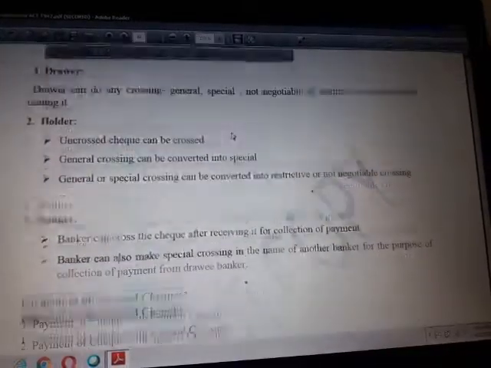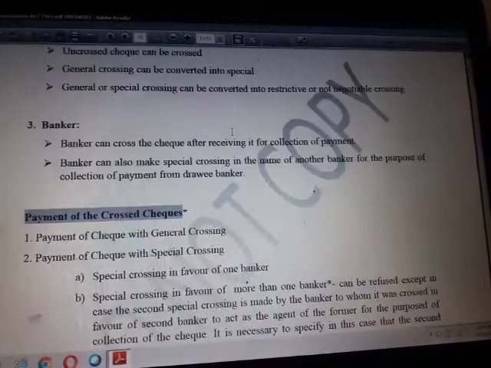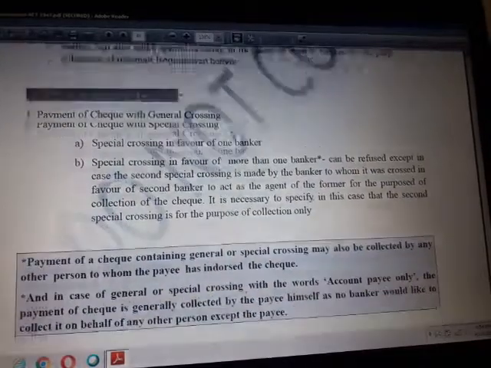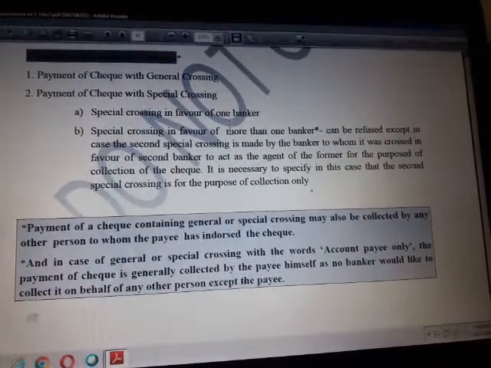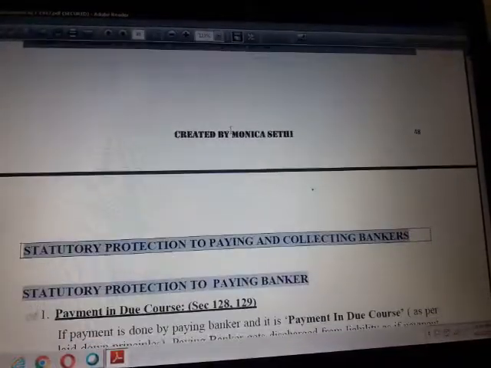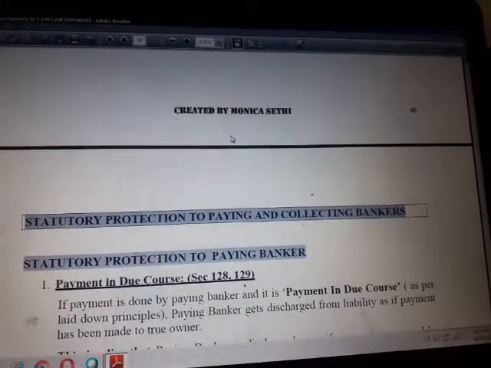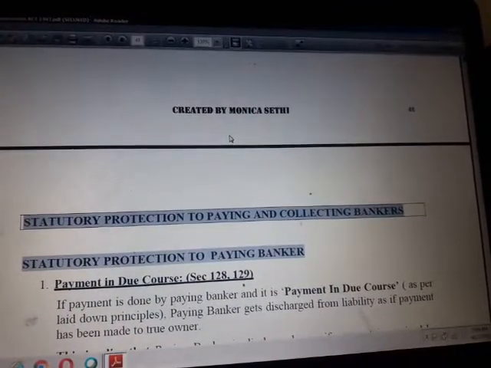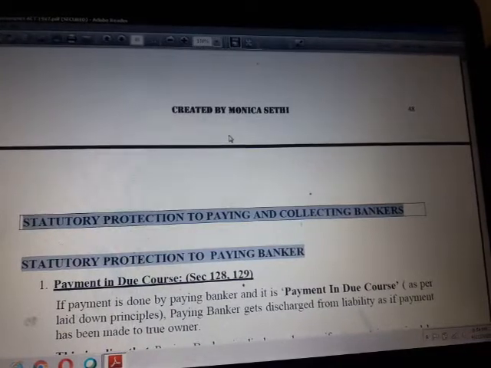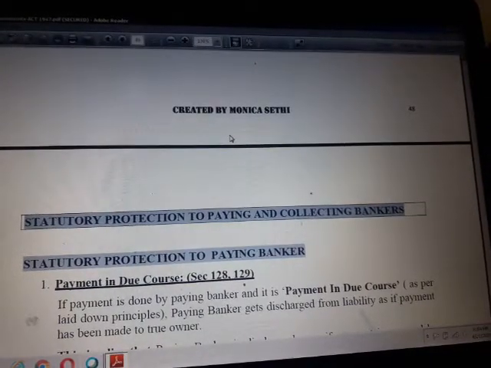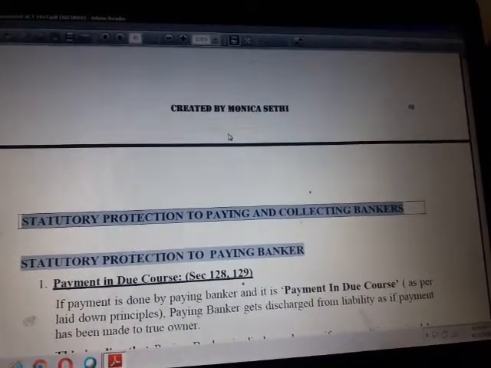Then regarding crossing, you need to know who can cross the checks, how the crossing of the payment of the cross checks is done, and then what are the protections given, legal protection given to the bankers under the Banking Regulation Act, and RBI has given some statutory protection which are also part of this topic.